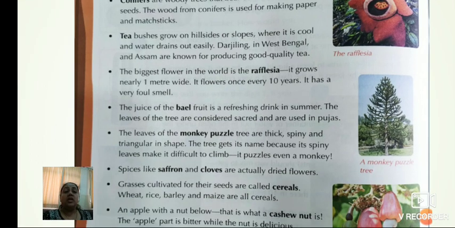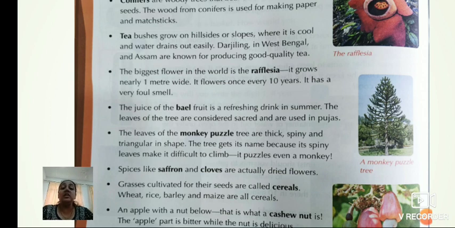The next, the juice of the bell fruit is a refreshing drink in summer. Do you know what bell fruit is? Bell leaves are used in the puja of Bhagwan Shankar, who loves bell leaves. So the juice of this bell fruit is a refreshing drink in summer. The leaves of the tree are considered sacred and are used in pujas. Yes, children. As we know, in summer the climate is very hot and we easily get tired or exhausted. So for that, a refreshing drink is needed, which we can get from this bell fruit.